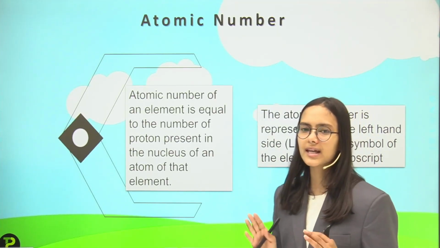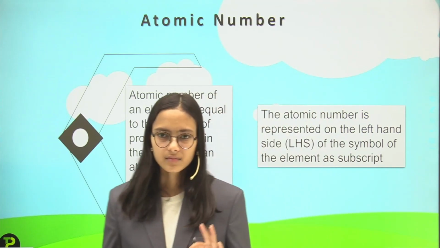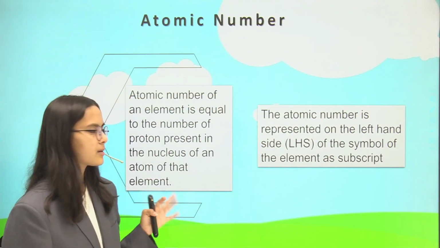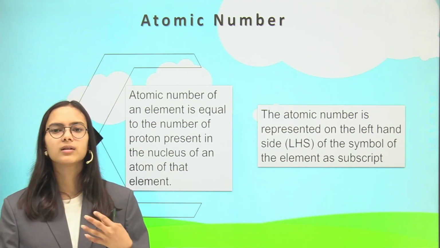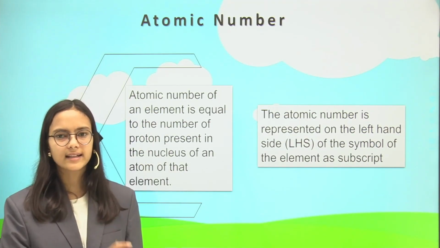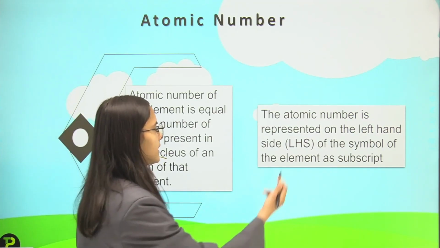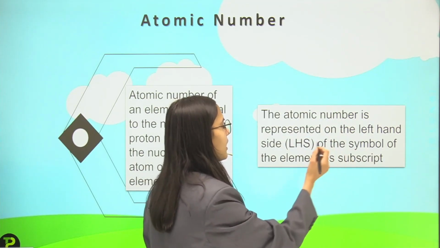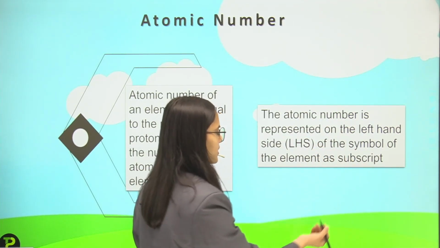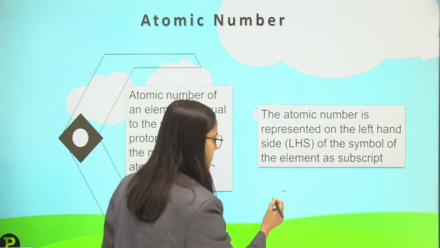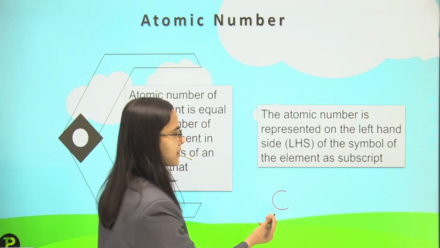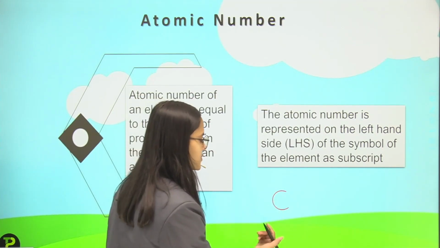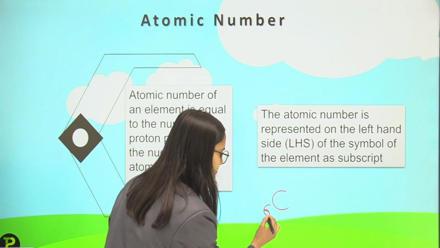So atomic number is defined as the number of protons. Atomic number of any atom is equal to the number of protons inside the nucleus of that atom. Then atomic number is represented on the left hand side of the symbol of the element as a subscript. If I talk about carbon, I will write this atomic number on the left hand side, in the subscript, like this.